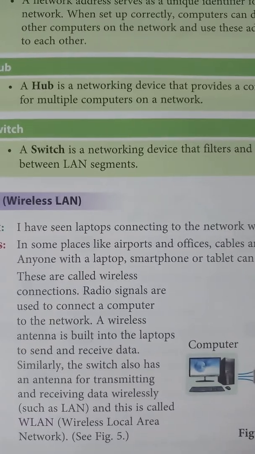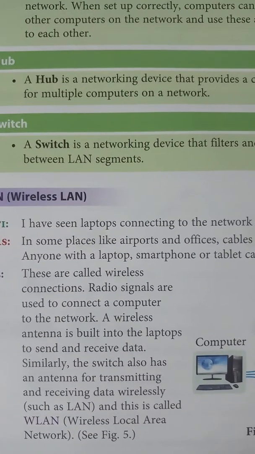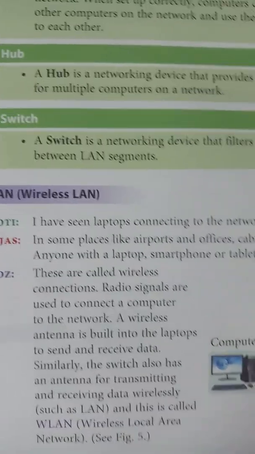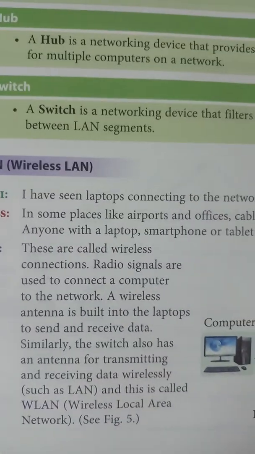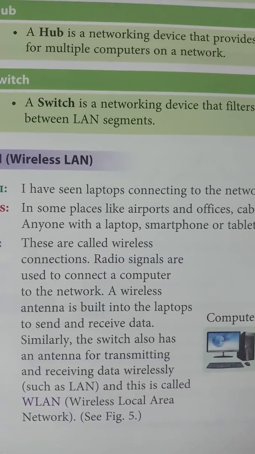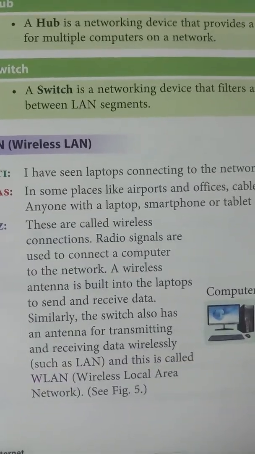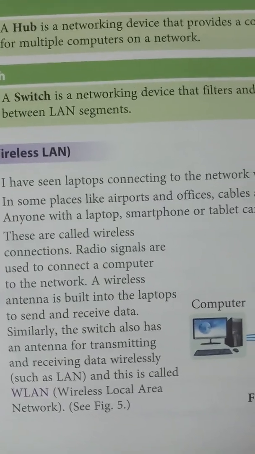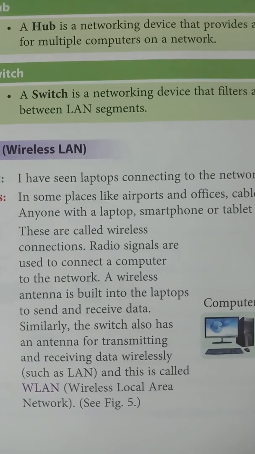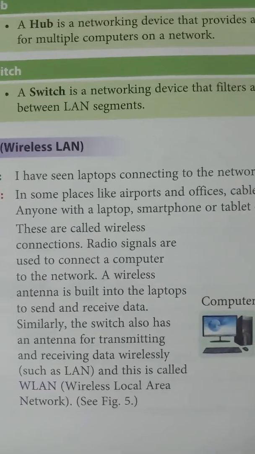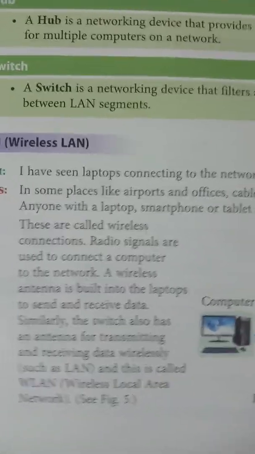Radio signals are used to connect a computer to the network. In a LAN they use a network cable; here they use radio signals to connect a computer to the network. A wireless antenna is built into laptops, smartphones and tablets to send and receive data. Similarly, the switch also has an antenna for transmitting and receiving the data wirelessly, and this is called WLAN.